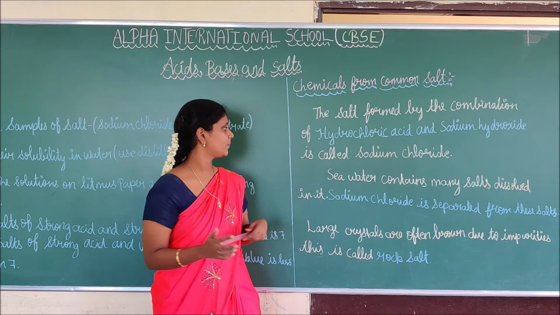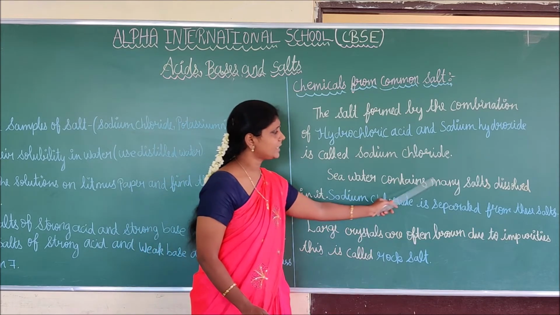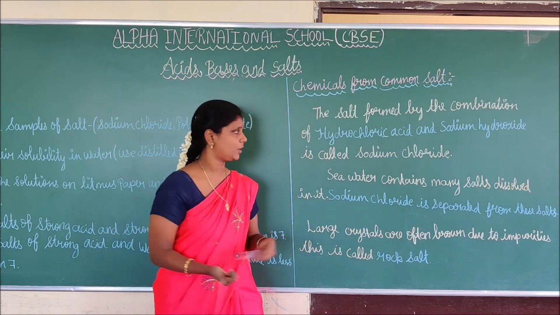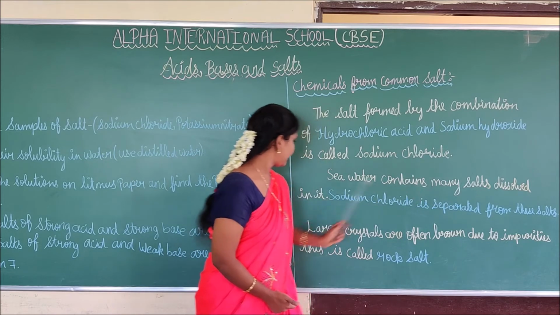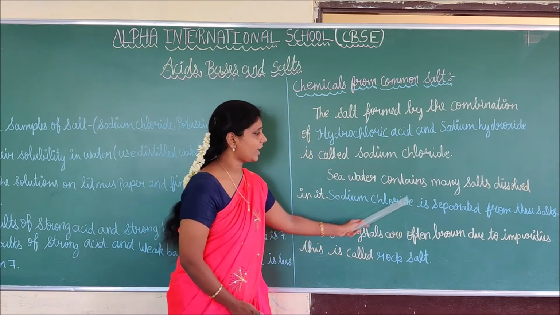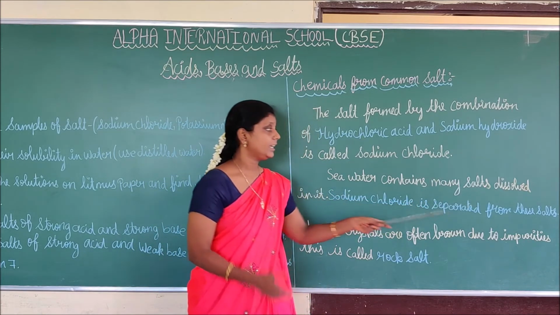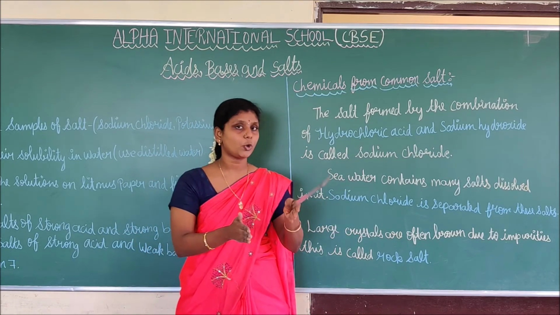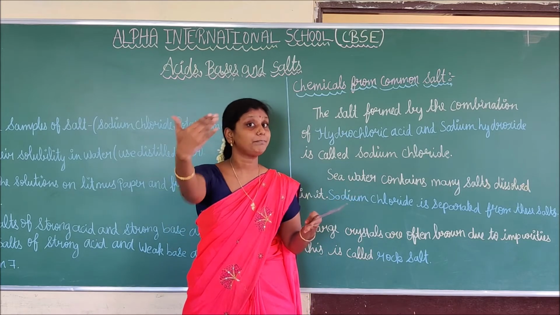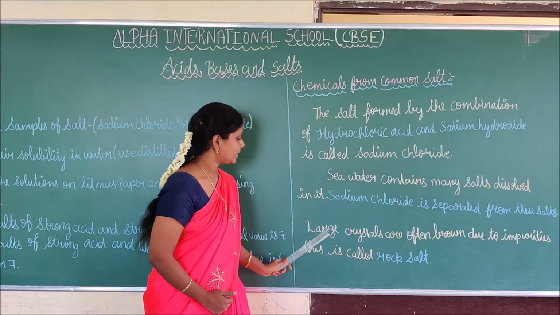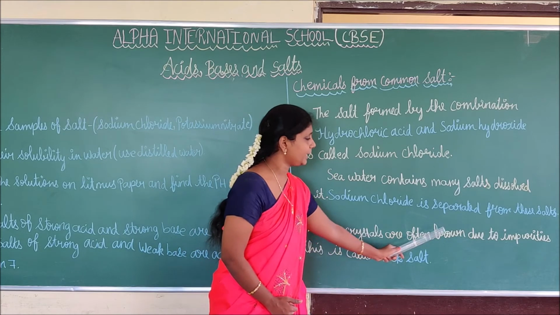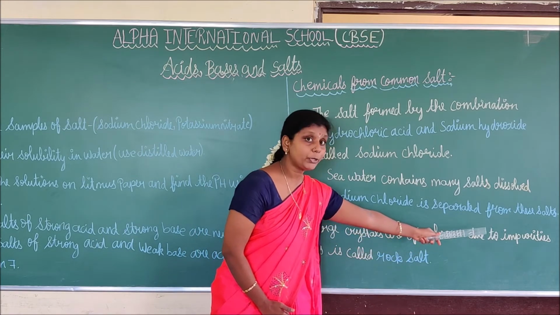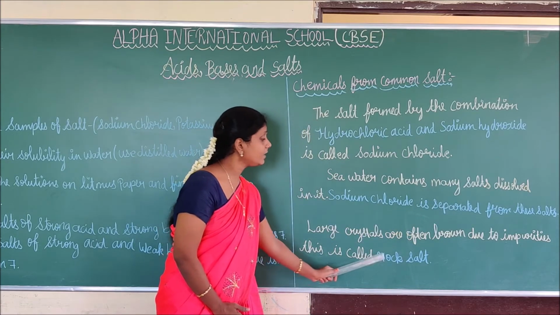You understand, students? Next, seawater contains many salts. This you already know. Seawater has many different salts dissolved in it. So sodium chloride is separated from these salts. In seawater many salts are present. From that, the sodium chloride should be separated from the many salts. Next, large crystals are often brown. Large crystals are often brown due to impurities. That is called rock salt.